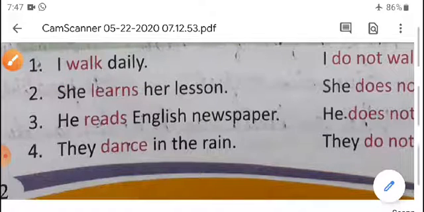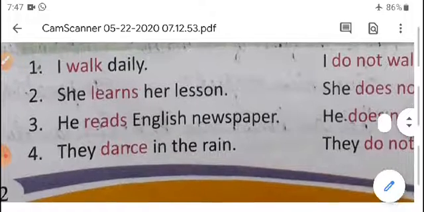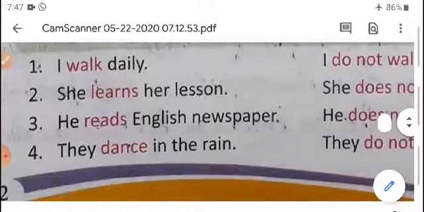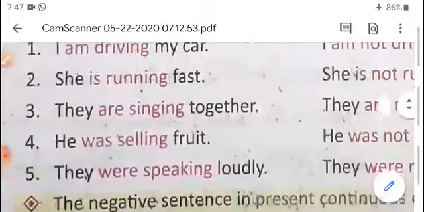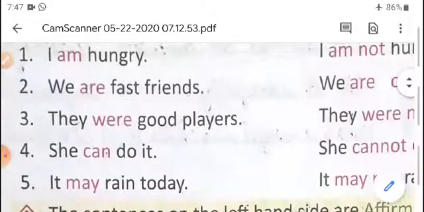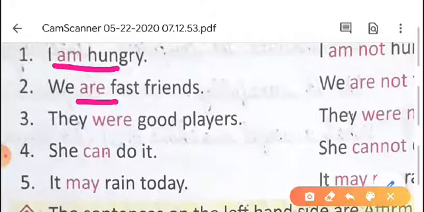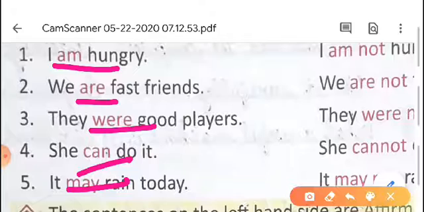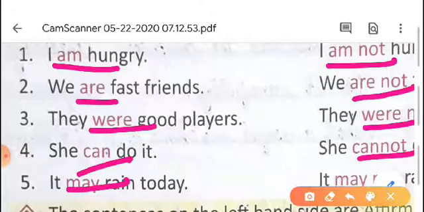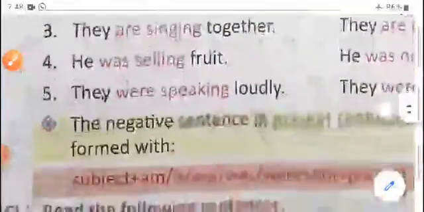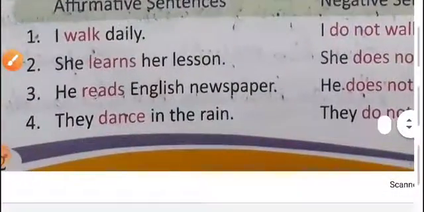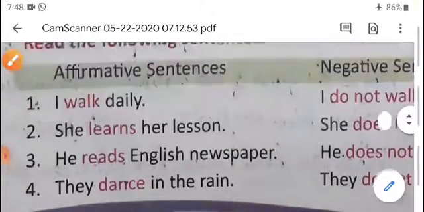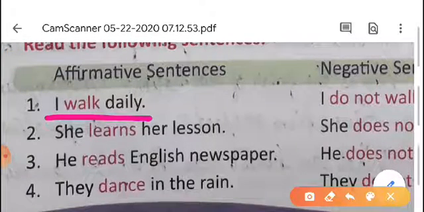One more time I will explain. In a sentence, first we have to check, is there a helping verb or not? If there is a helping verb, then no need to check. We can write this way: am, are, were, can, may. Then we can write am not, are not, were not, cannot, may not. In this sentence there is no helping verb. I walk daily, no helping verb.